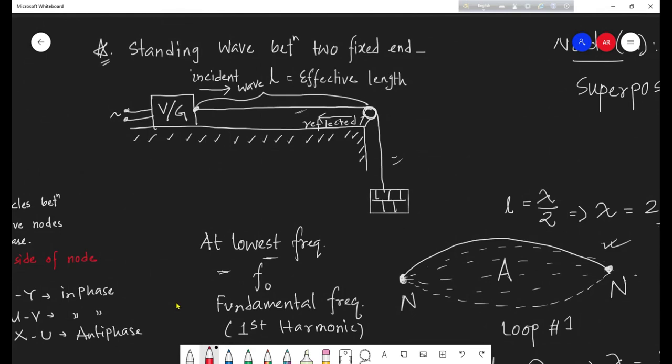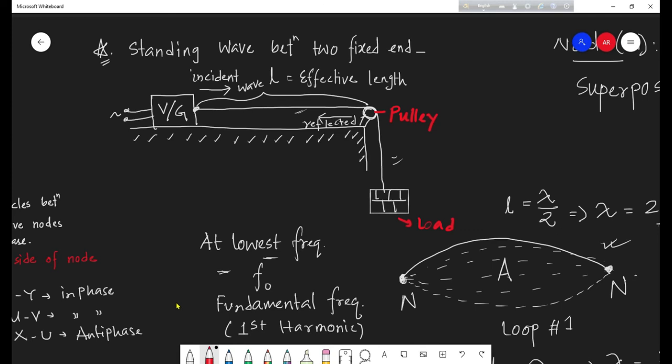Here we have a vibration generator which is connected with a variable AC power supply, from where we can alter the frequency, and a string is attached at the end of the vibration generator, and the other end of the string is made to pass through a pulley, and it is attached with a load, so that this part of the string from the vibration generator to the pulley is as straight as possible, and we measured the length of the string.